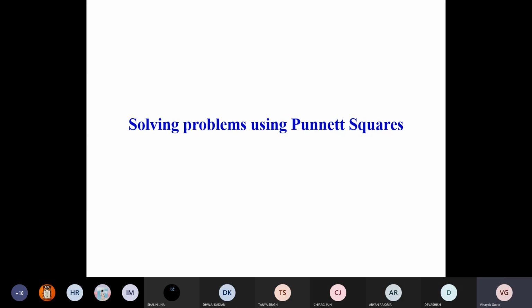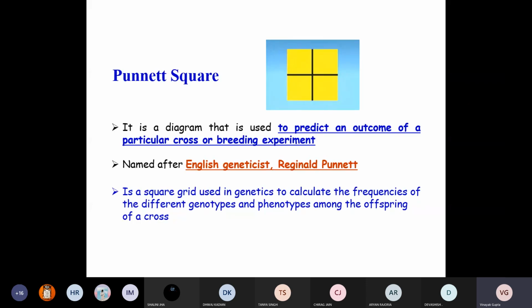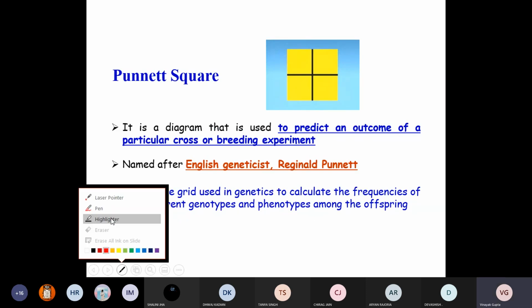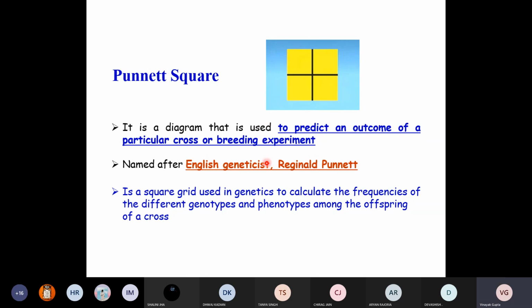So this particular square which you have just seen, that is called Punnett square, and it is very helpful in solving genetic problems. Basically, the Punnett square is a technique which was developed by an English geneticist, Reginald Punnett. Its strength is that without doing an experiment, without doing any genetic cross, you will be able to calculate the genotype and phenotype ratio of a genetic cross.